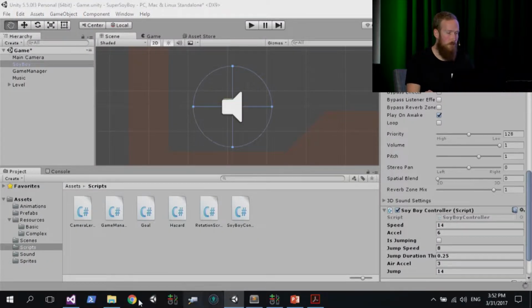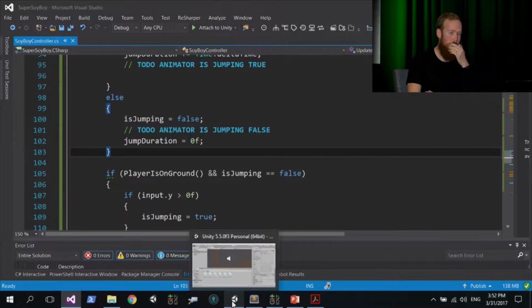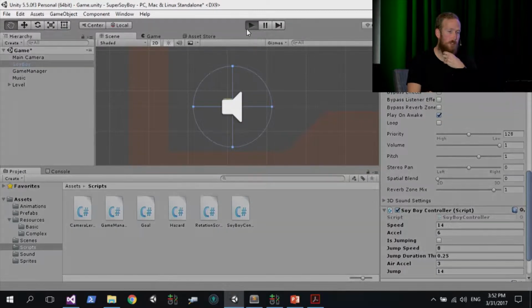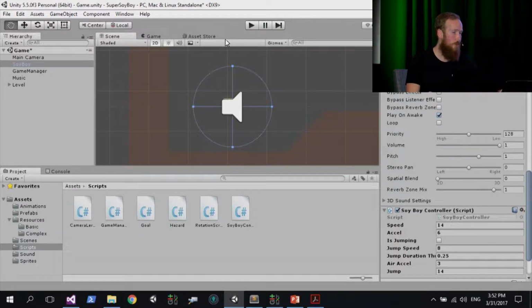Let me leave that code up just for anybody else to catch up. And if you try jump now in the game, you should find that he comes straight back down again to the platform. And if you quickly tap jump, you'll notice that he does a short jump. So let me just switch back there so I can show you guys. So there we go. You can jump up, and it does a long jump if you hold it down, but the threshold stops the jumping action after 0.25 seconds. And if you do a very quick jump like that, you can do a short jump. So that's our variable controlled jumping done. So let's stop the game at that point.